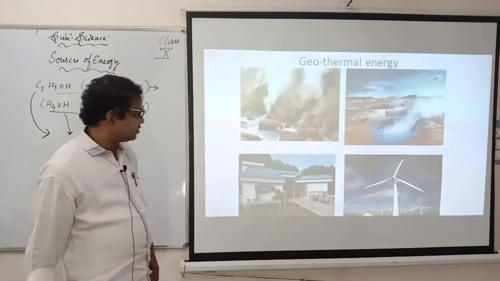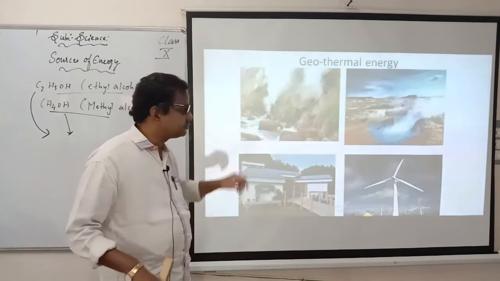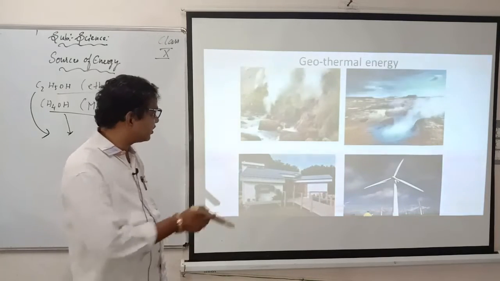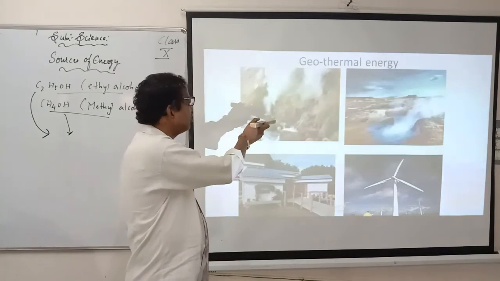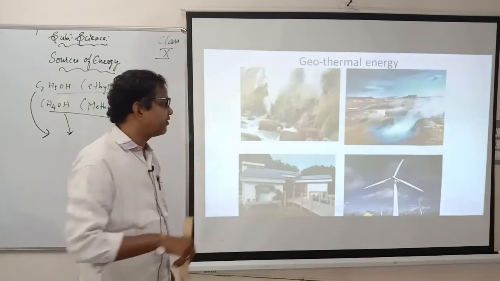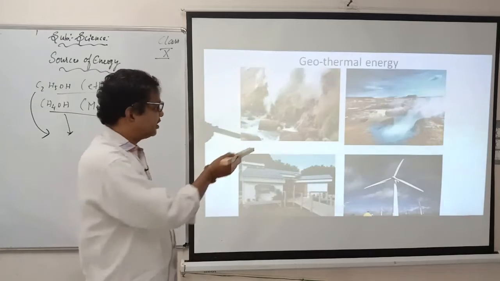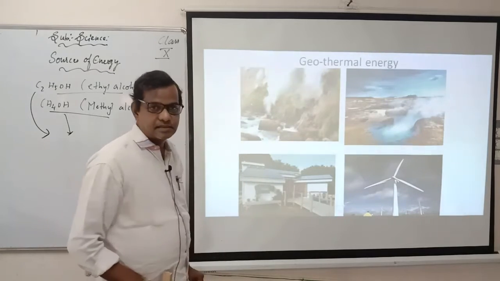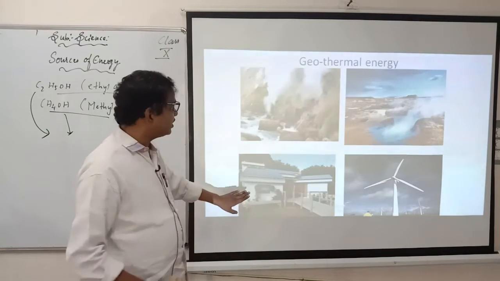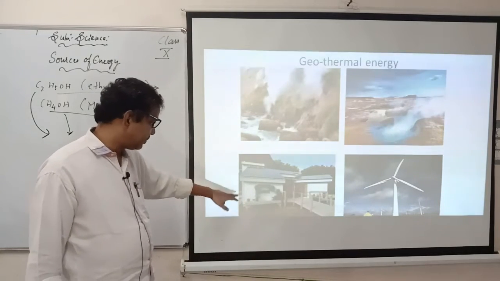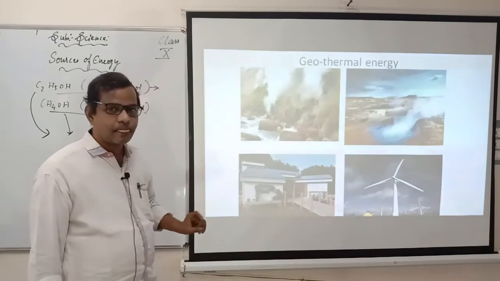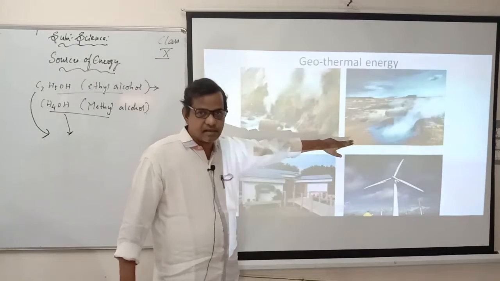So here you have geothermal energy. I told you from 10 kilometers we are getting this type of geothermal energy. You can observe here how the temperature is rising. We can see the vapors of the temperature coming out from the earth. And this is another one, I think it is a panel, and that is a windmill. Only these two are important for us. You can see the steam is coming from the earth here.